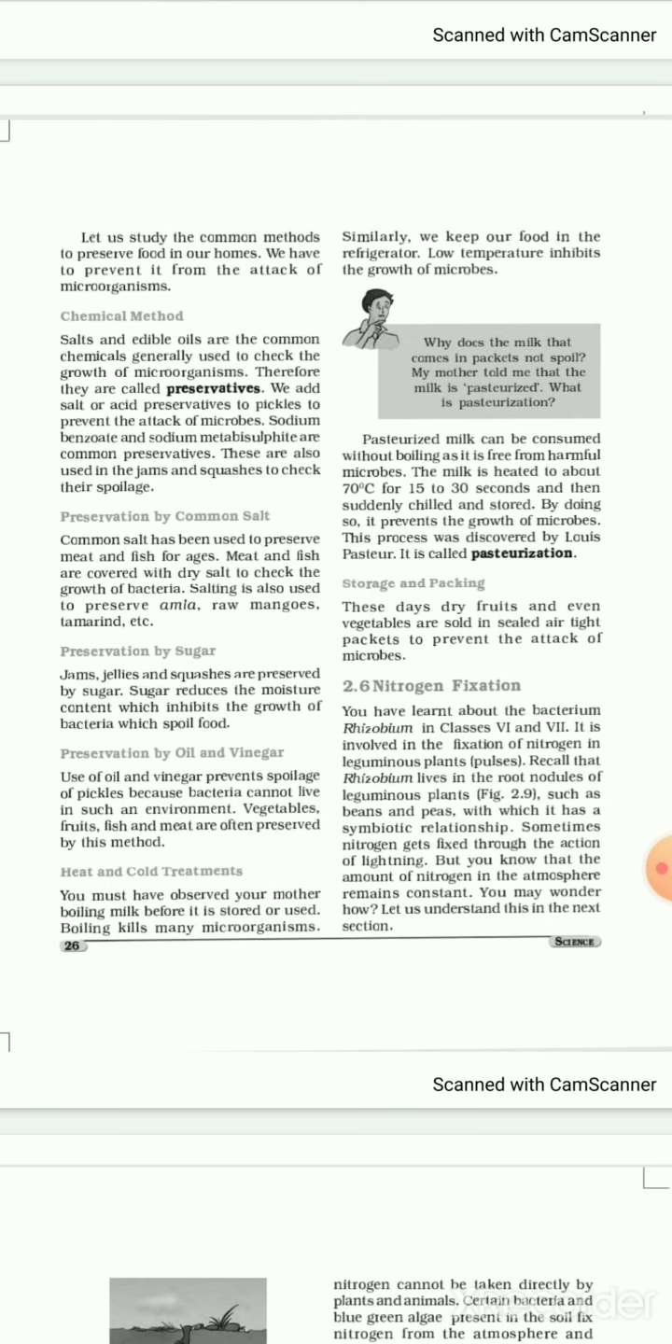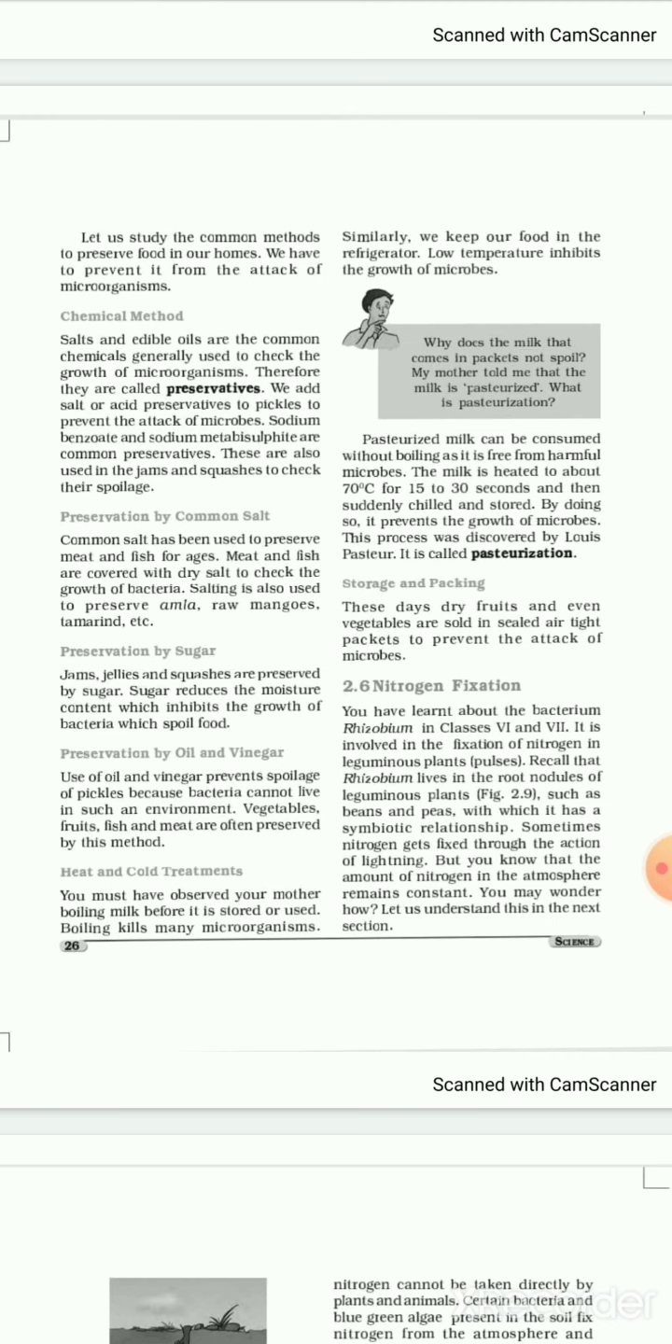We all eat the jam, bread, jam and butter, is it? So jams are being preserved. And squash. Squash means all the sarbat, we can say, is it? Squash, how we add with the milk and water in summer season, is it? The guava squash, grape squash, etc. What are they being done? They are being preserved and can be stopped by the spoilage.